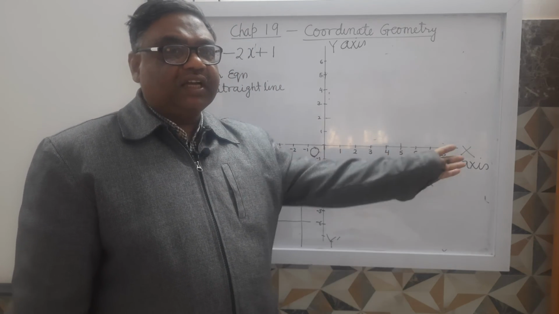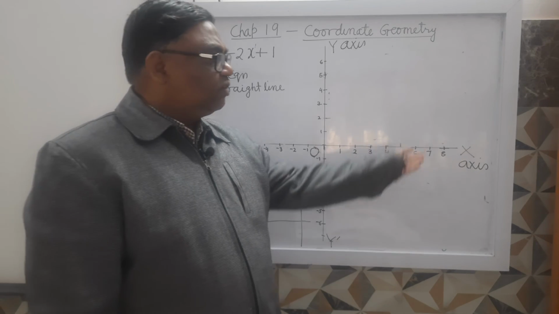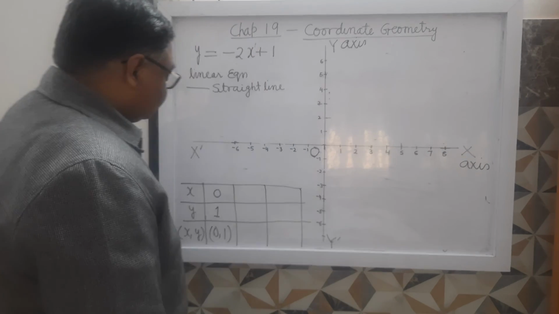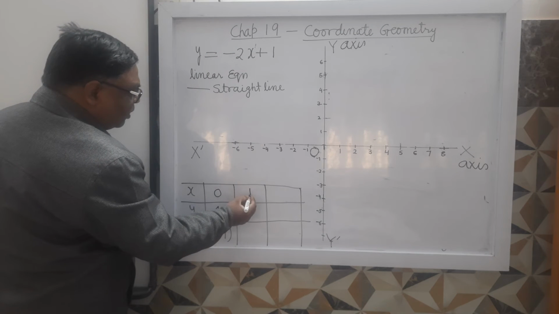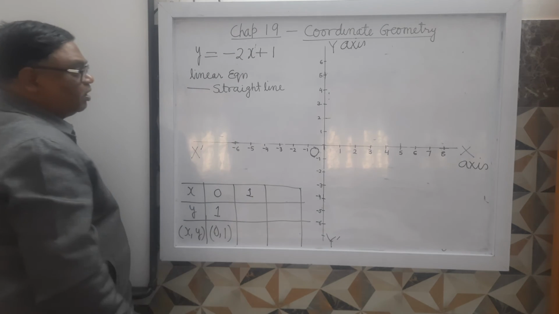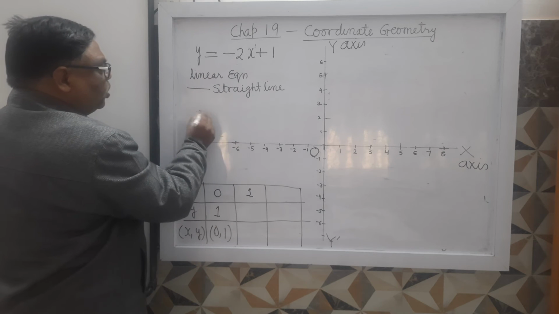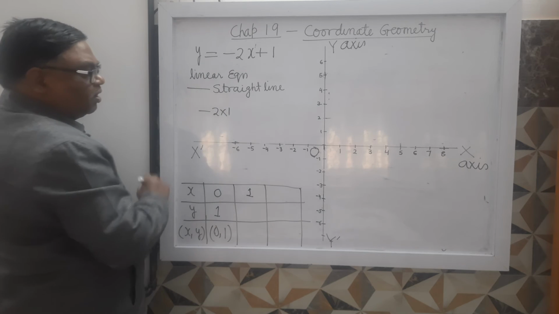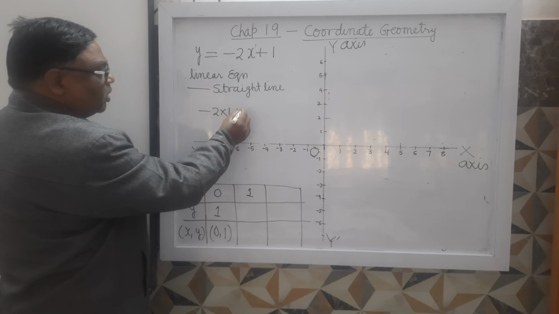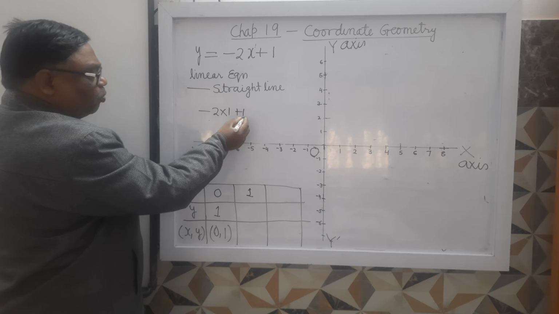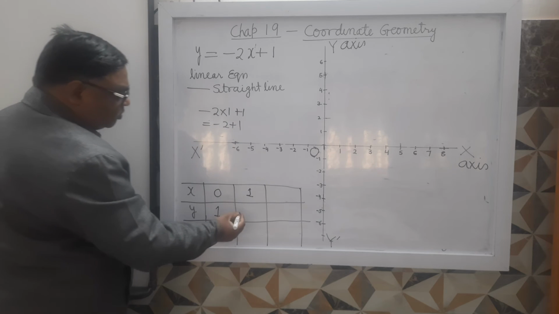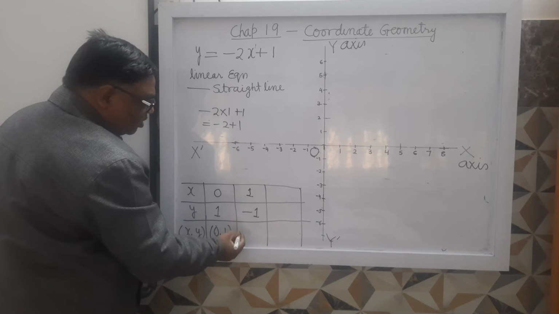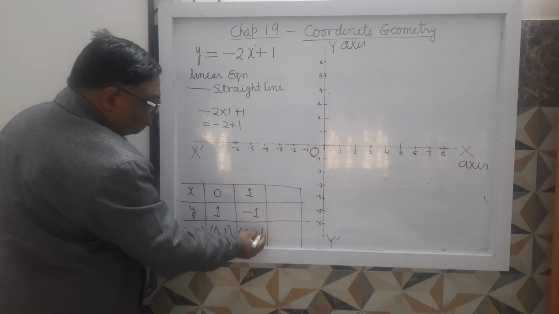We will not take x equals 12 because then it will go out of the graph. Here I have taken x equals 1. Minus 2 into 1 plus 1 is minus 2 plus 1, that is minus 1. It will be 1 comma minus 1.